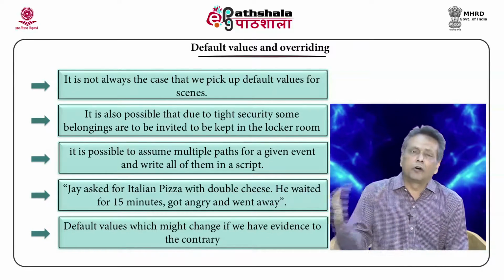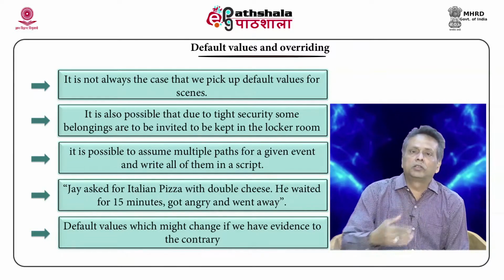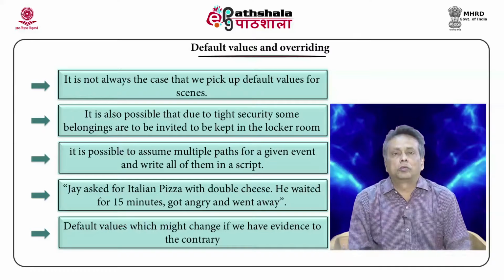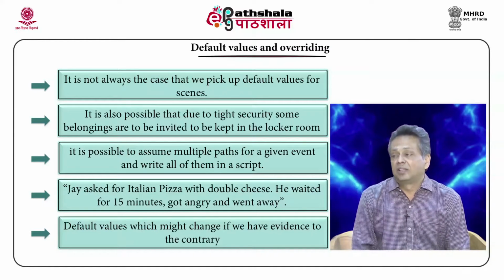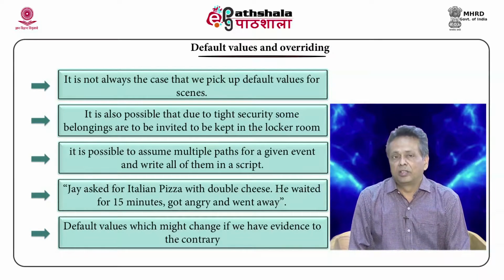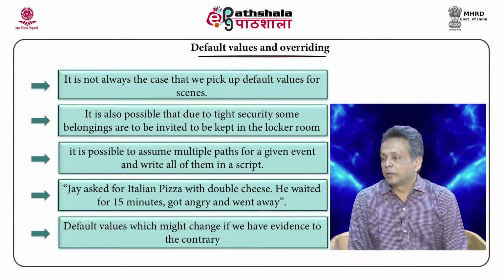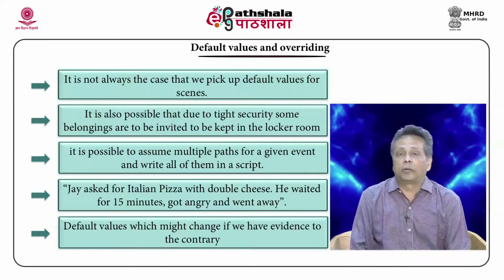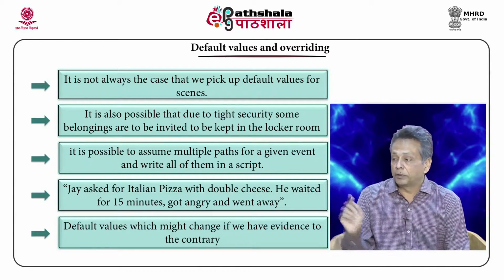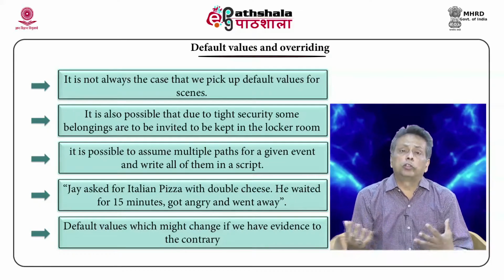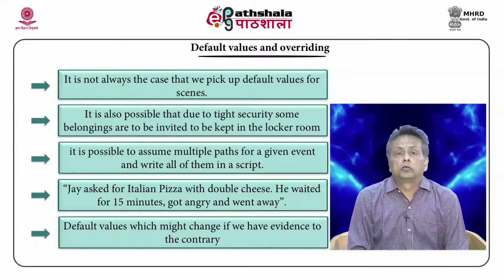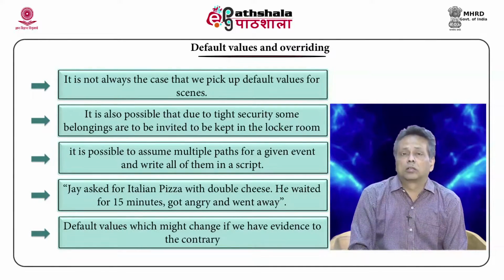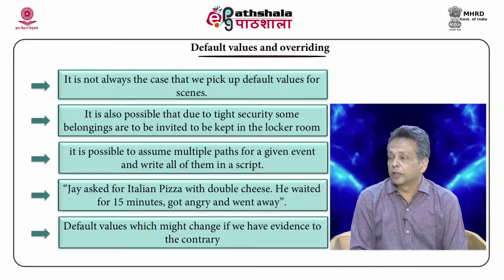So, there are default values. The default is that when you go to a restaurant, you dine, you pay your bills and you are happy, you are no more hungry, but in this case it does not follow that path. It deviates from that script, and that is why many things described in the default format of the script do not happen. So, when you learn something contrary to whatever is mentioned in the script, they will no longer be there in the script which is activated.